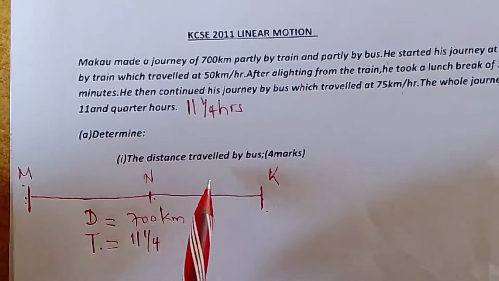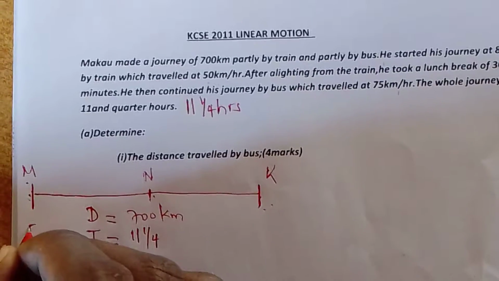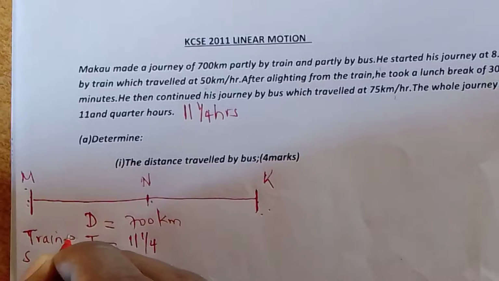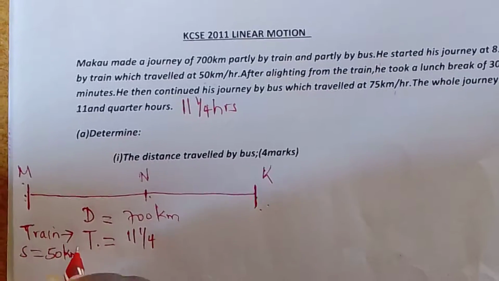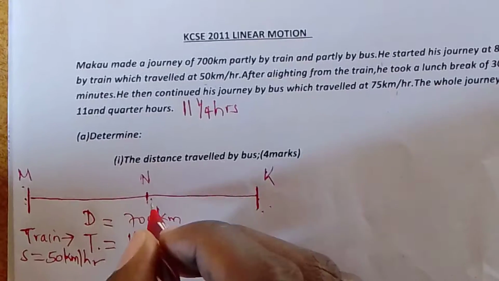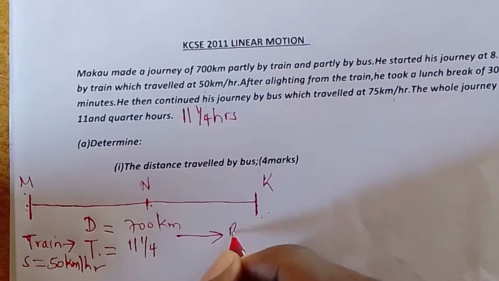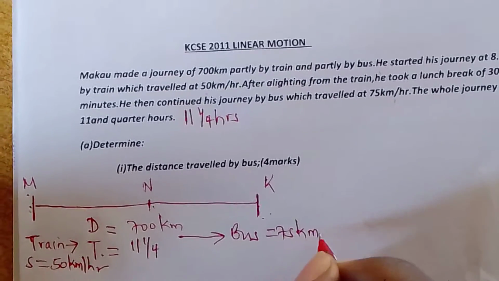Tunatakiwa determine the distance traveled by bus. Macau anatumia train, speed ya train ngapi? Ni 50 km per hour. Akifika hapa anaanza safari na bus. So this is bus. Speed ya bus ni 75 km per hour.